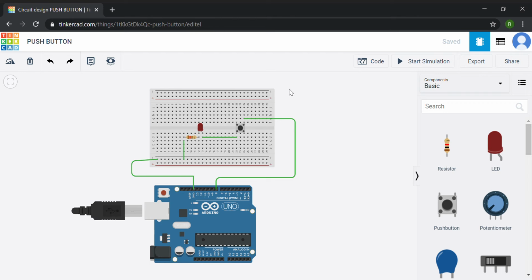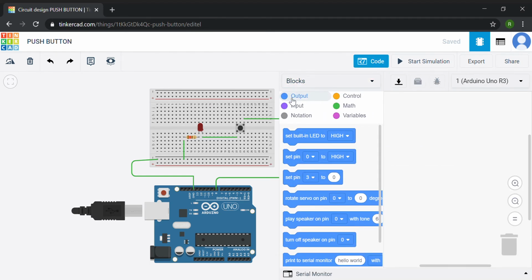So what do we need to make this LED glow? Yes, we need the code. We just need the output here, right? So I'm going to select this output, set pin. What is the pin we connected here? 8, right?